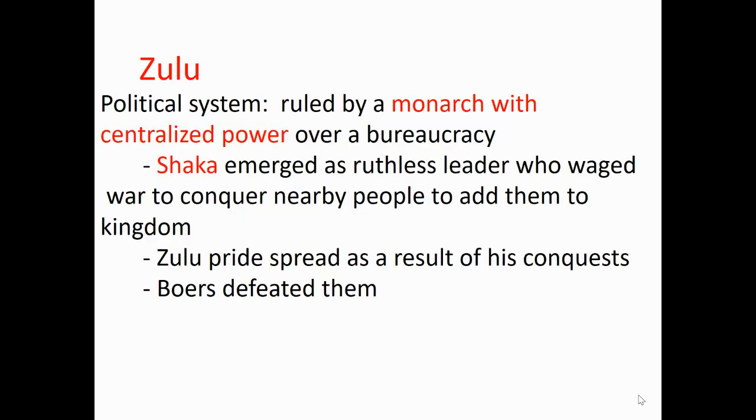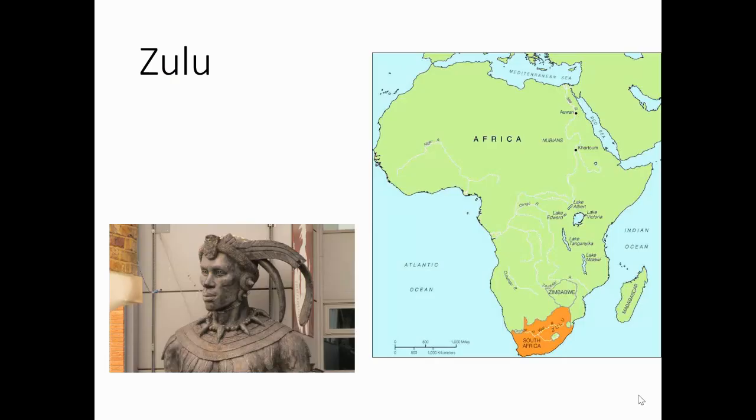The Zulu had a political system ruled by a monarch with a centralized power over a bureaucracy. Shaka emerged as a ruthless leader who waged war to conquer people to add them to the kingdom. Zulu pride spread as a result of his conquests, but then the Boers defeated them. We'll talk about the Boer War and the Dutch fighting the Zulu when we get to our age of imperialism and learn more about that war.